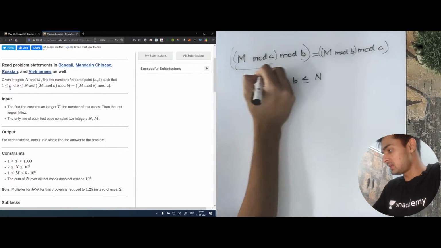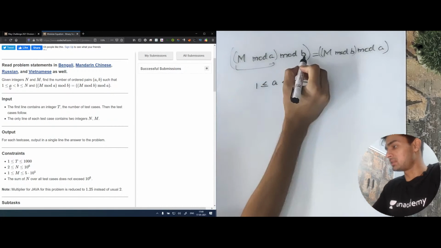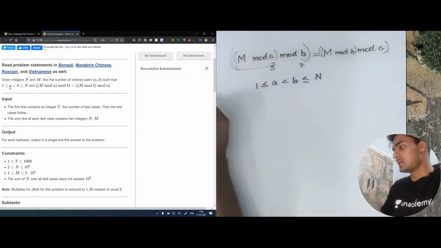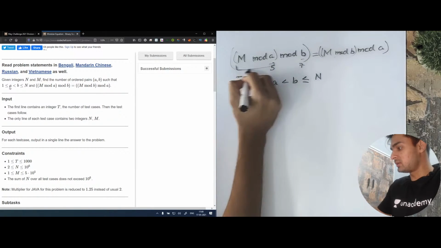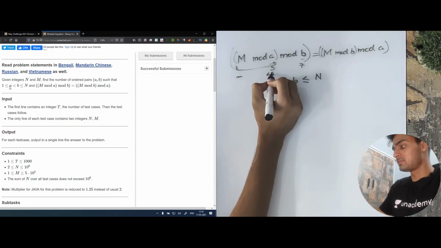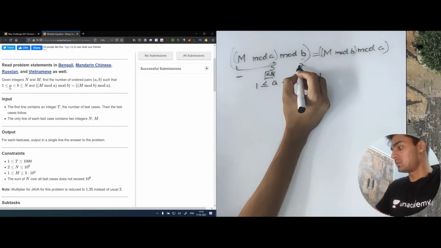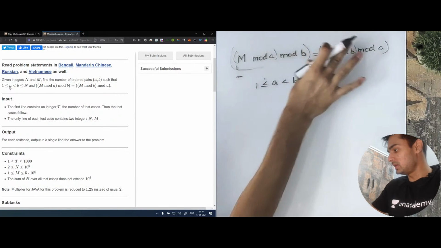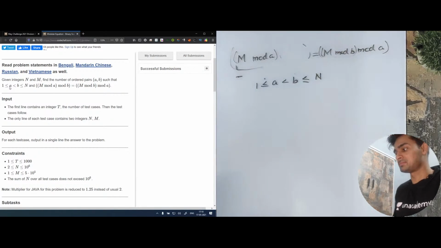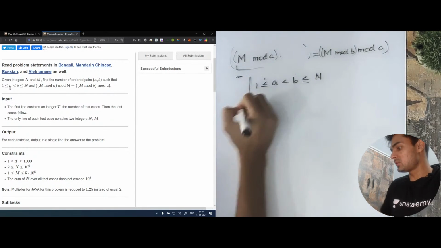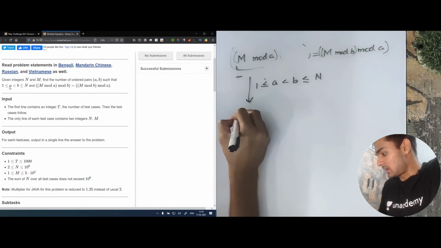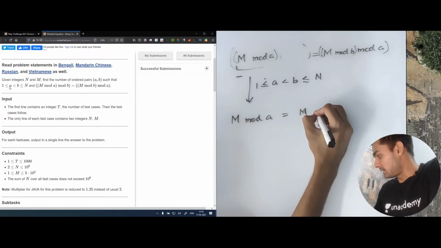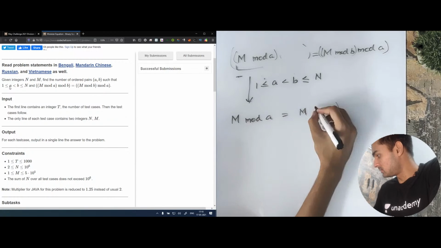Therefore, whatever value m mod a gives us will remain the same after the mod of b as well. Because let's say this is 5, this is 7. If we take any value here, this will return a value which will be less than 5. And any value less than 5 will have the same mod with 7 as well. So there is no need of this mod b. So basically, what this equation comes down to is m mod a should be equal to m mod b mod a.